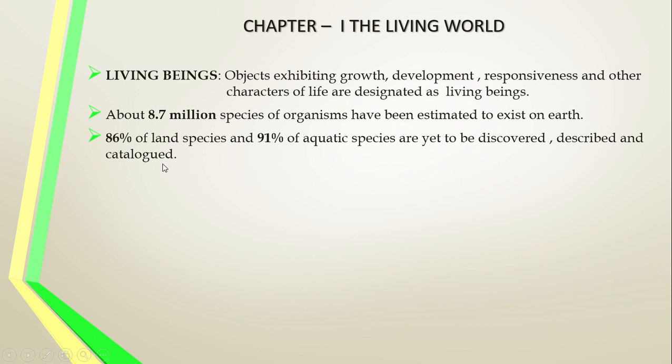இது animals, நம்ம படிக்கிறது எல்லாமே animals பத்தி படிக்கிறோம். Living beings means both plants and also animals. In this chapter we are going to discuss the animal living beings, விலங்குகள் அப்படின்னு. அதுல 8.7 million species were identified அப்படின்னு சொல்றோம். அதே போல 86% of those living animals are the land animals. 91% are the aquatic species. That means the marine species அப்படின்னு சொல்றாங்க.